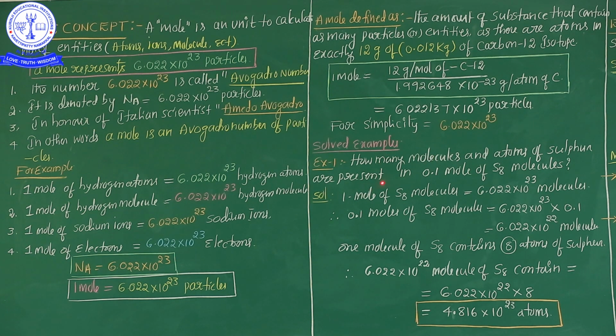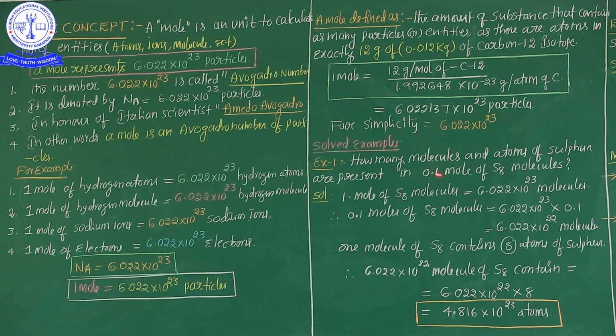Now the question is, how many molecules and atoms of sulfur are present in 0.1 moles of S8 molecule? So see here, 1 mole of S8 molecule is equal to, you know that 1 mole of any molecule, 1 mole of S8 molecule is equal to 6.022 into 10 to the power of 23 molecules.